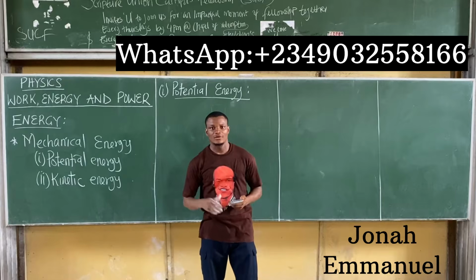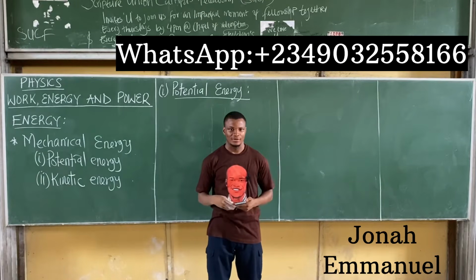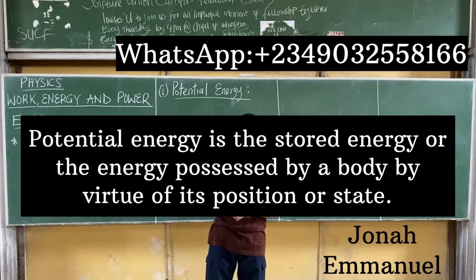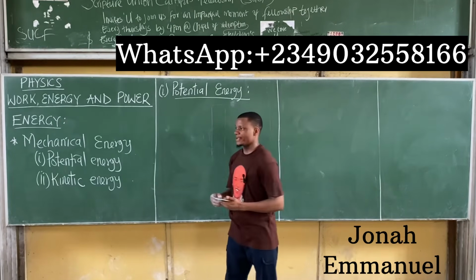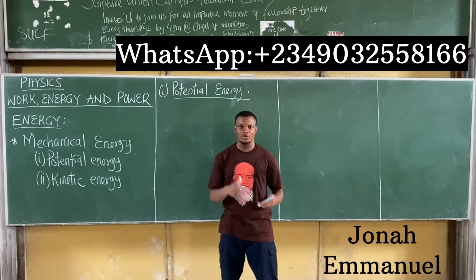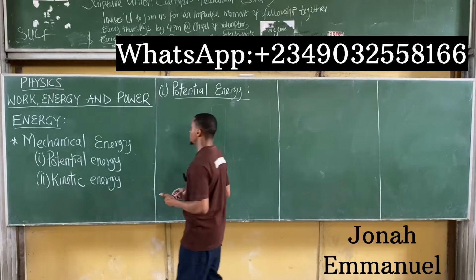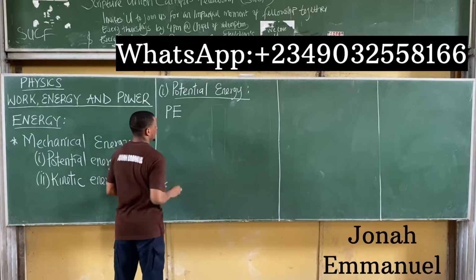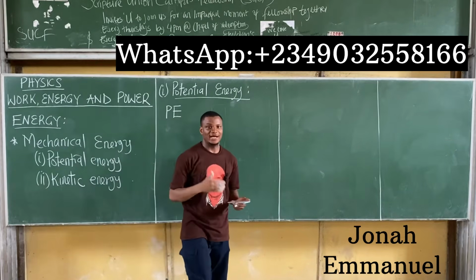Now, first things first, what is potential energy? By definition, potential energy, also called PE, is simply the stored energy or the energy possessed by a body by virtue of its position or state. So the energy that is possessed by a body by virtue of its position or state is called potential energy. Or simply, we can say potential energy is the energy possessed by a body at rest.